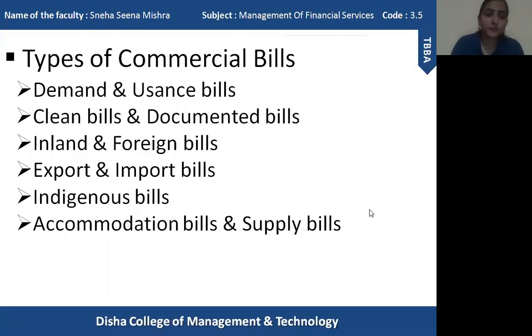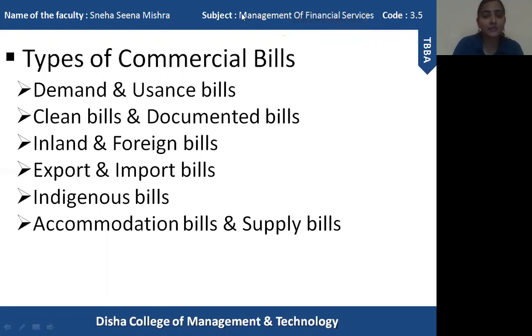Now the next type of bill is indigenous bills. Indigenous bills are very popular among indigenous bankers. Indigenous bankers are those who provide private loans to certain kinds of people, or they fix the interest rate on their own basis. So indigenous bills are basically used, accepted and drawn on the basis of certain customs which are prevailing in a particular area or in the country.